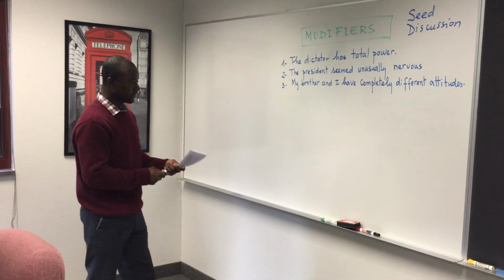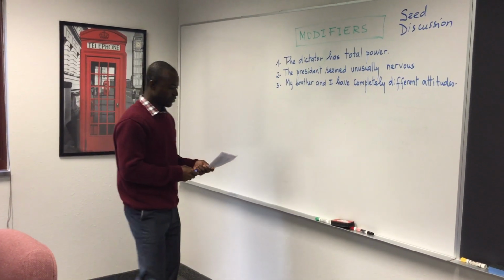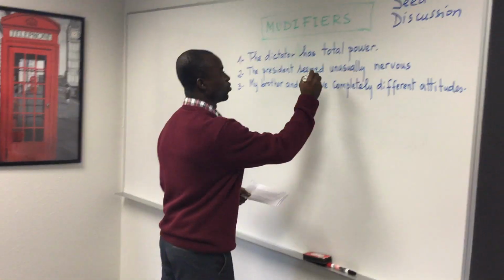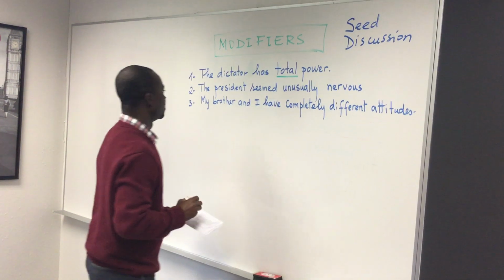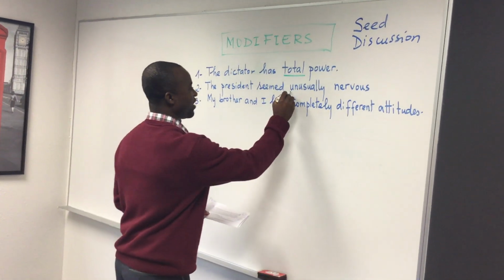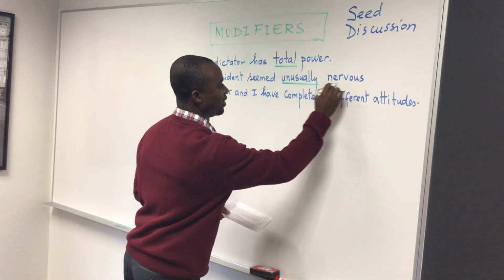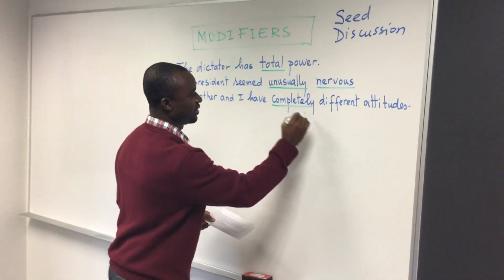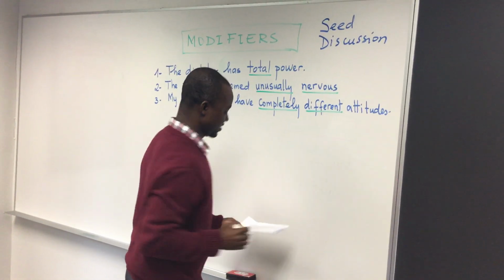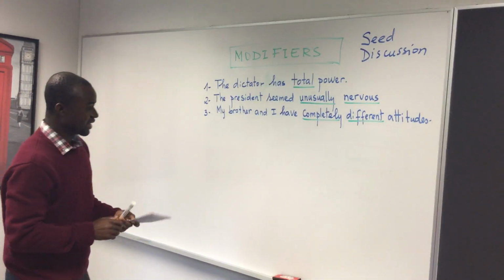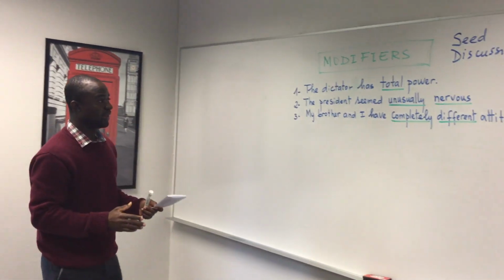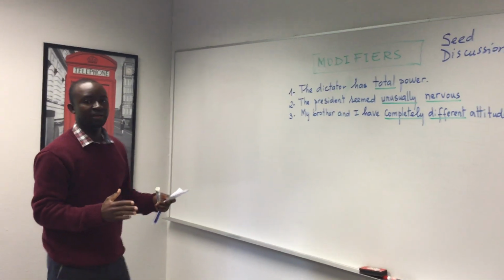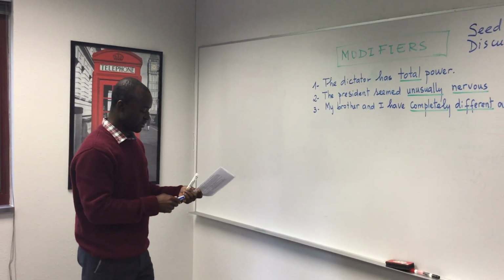What I'm expecting from students is, first, to underline. In the first sentence, we have total. In the second sentence, we have unusually and nervous. And in the last sentence, we have completely and different. The second part of the activity will be to classify those underlined words into the different types of modifiers.